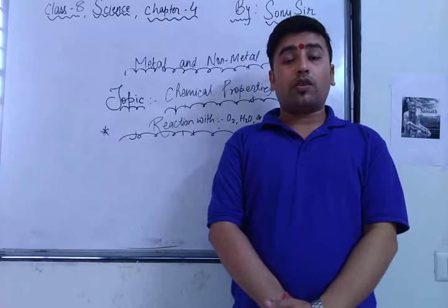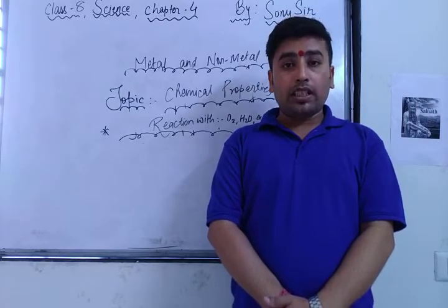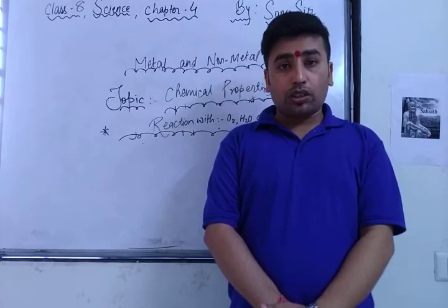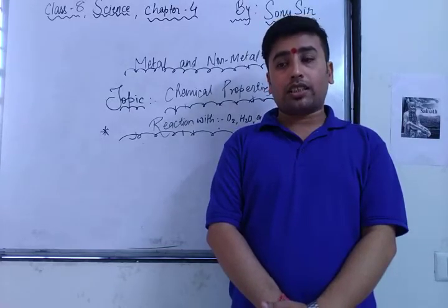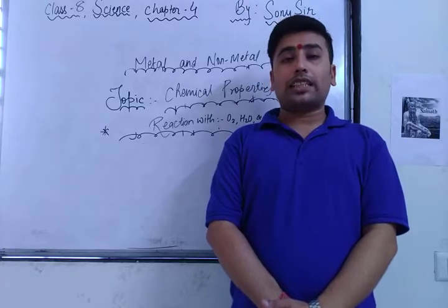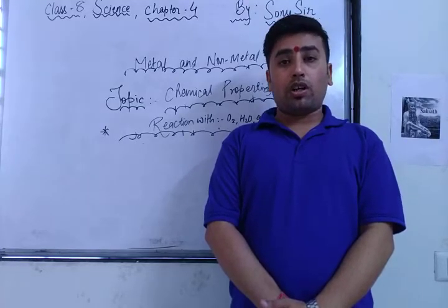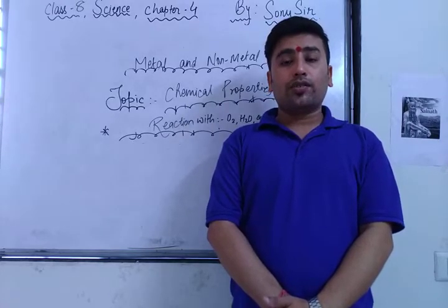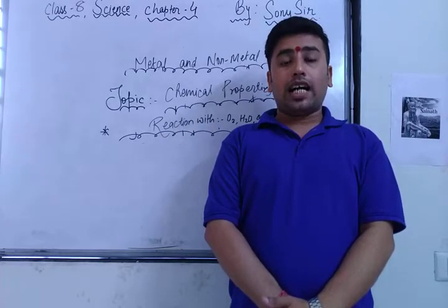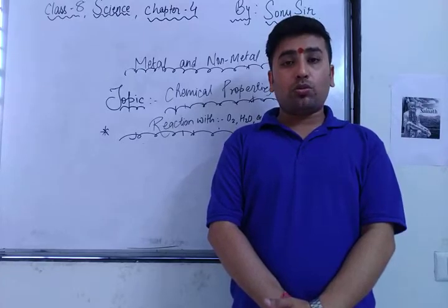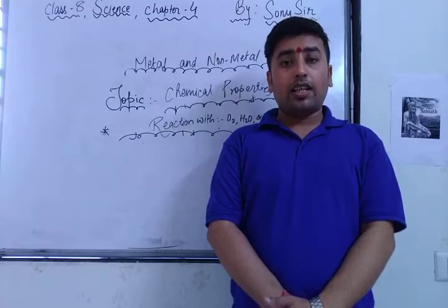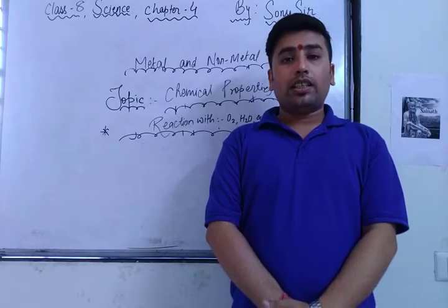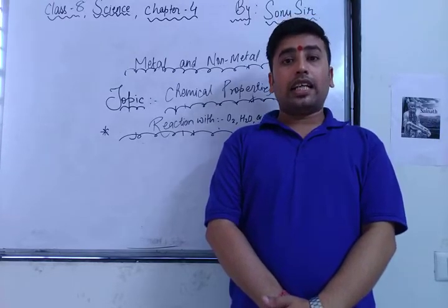Some of the metals are very reactive, like sodium and potassium. When these two metals react with oxygen, they give metallic oxide. For example, sodium reacts with oxygen to give sodium oxide. Potassium reacts with oxygen to give potassium oxide. As I have already informed you, these two metals are highly reactive. Highly reactive means they catch fire easily, so when they come in contact with air, they catch fire.